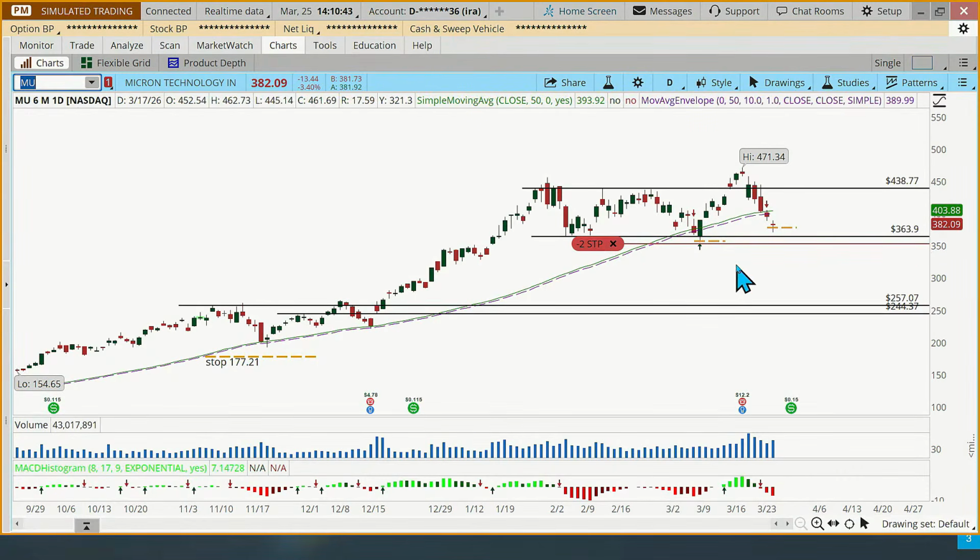And so for me on something like this, where the support's fairly strong, we've got a couple good strong touch points in that area. It looks pretty solid. I don't really want my stop above that support level because it would make me mad if I got stopped out at say 363.95 and then it trends back up from there. So I'm leaving the stop below that support area, and that's kind of the idea behind stop adjustments.